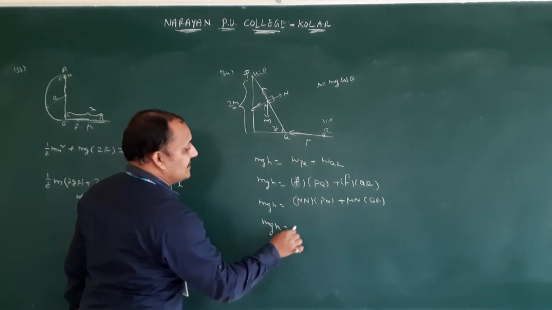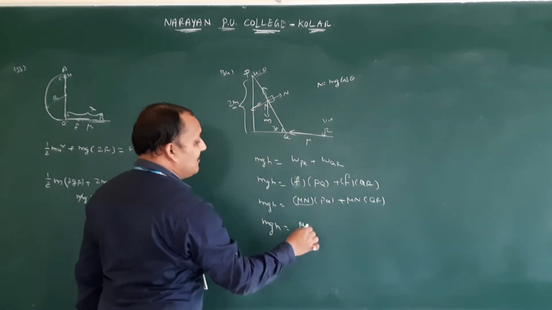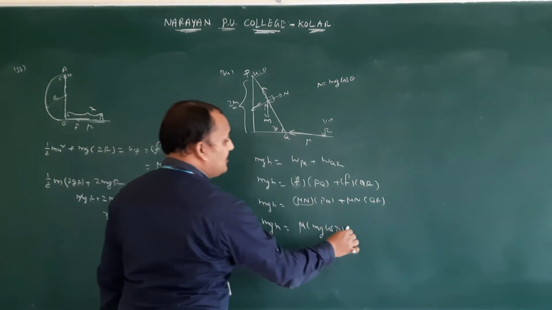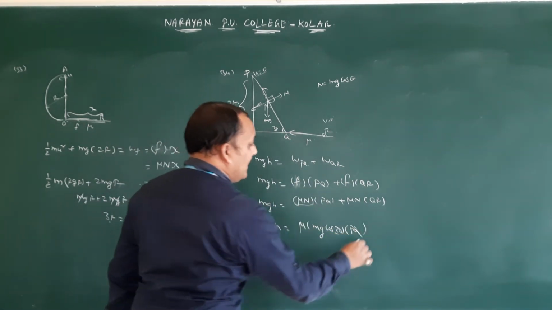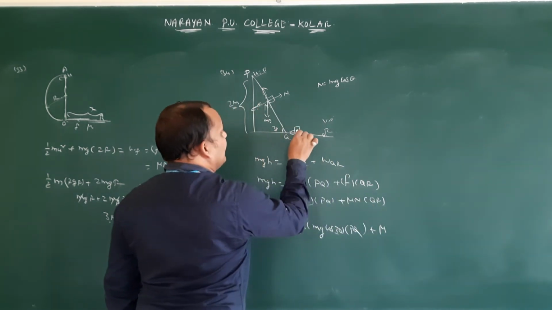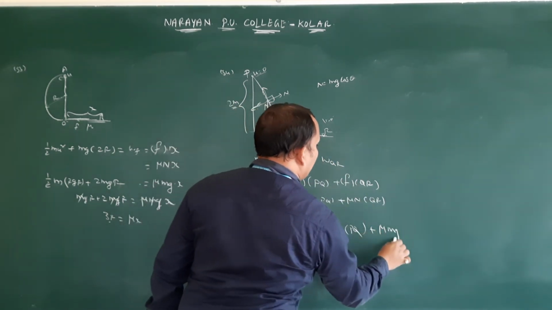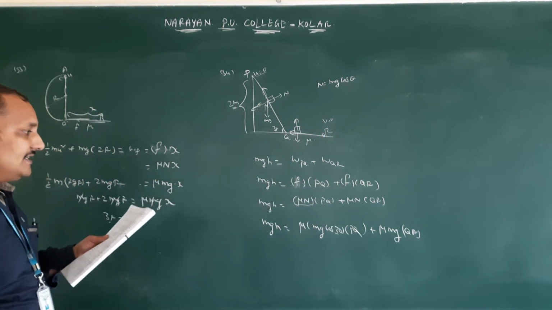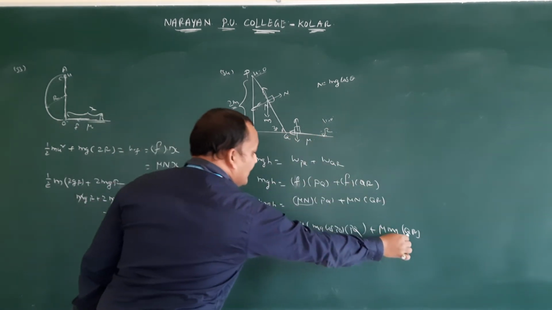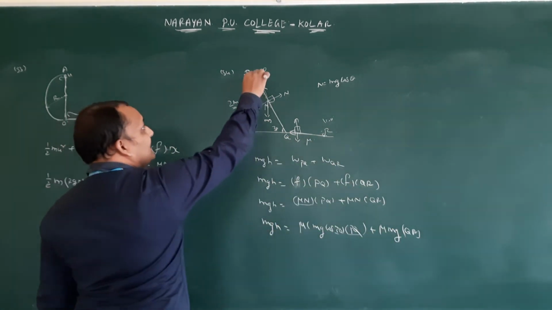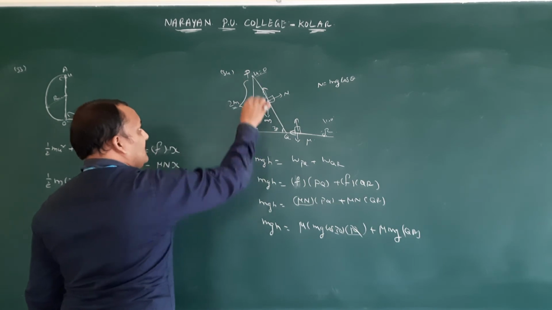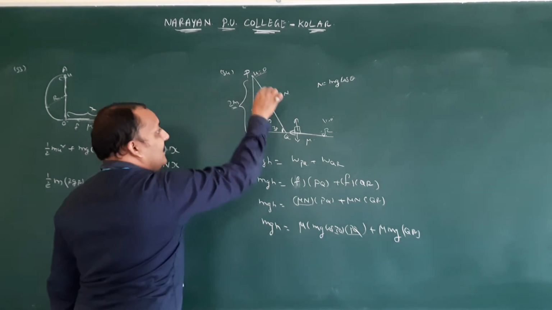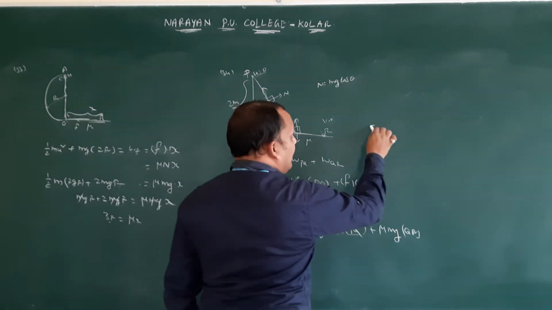So mgh is equal to mu N into PQ plus mu N into QR. On the inclined plane, N is mg cos 30, into PQ, plus on the flat part N is equal to mg, so mu mg into QR. We should find QR from this, that is nothing but X. And how to eliminate PQ? PQ is the hypotenuse of this triangle, and sin 30 is equal to opposite side by hypotenuse.